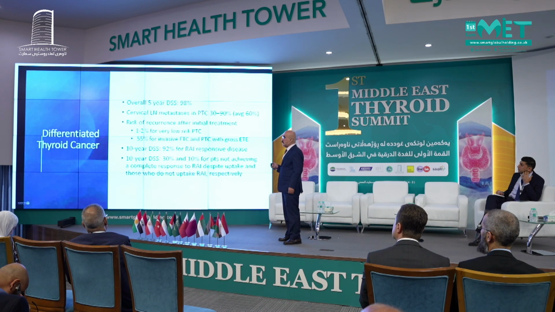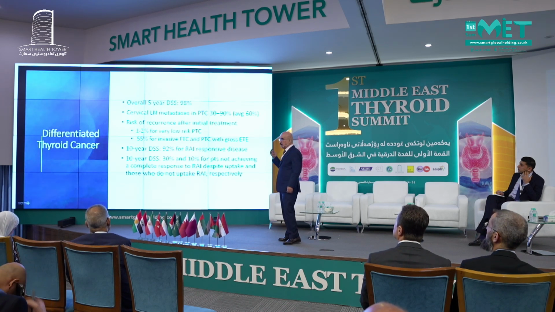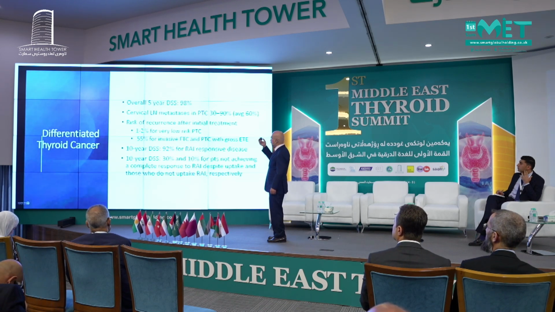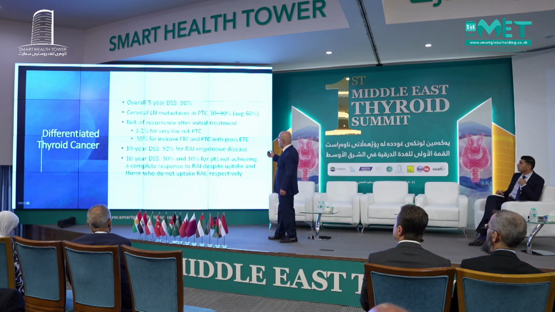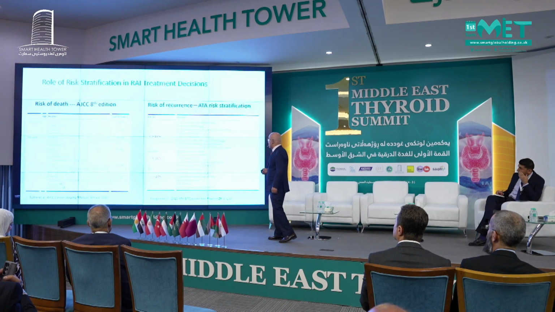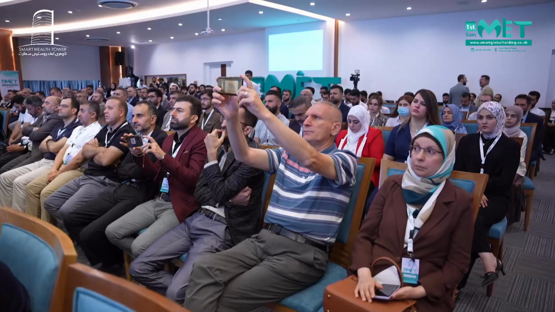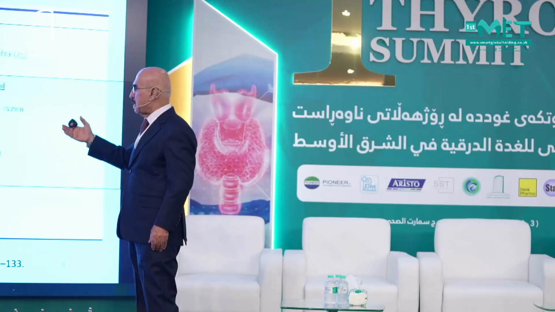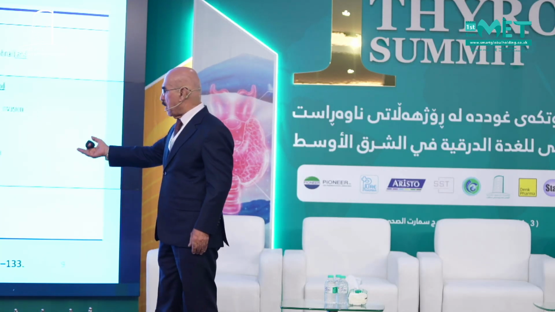Now the overall survival for differentiated thyroid cancer is very good, with disease-specific survival around 98%, while if you have lymph node metastasis or extrathyroidal extension, the survival is usually lower. This is the most important slide. We have to classify the patient with differentiated thyroid cancer as low risk, intermediate risk, or high risk. For low risk, the recurrence rate is very low, 5 to 10%, while for intermediate it is 5 to 20%, divided into high intermediate or low intermediate, and then we have the high risk group.